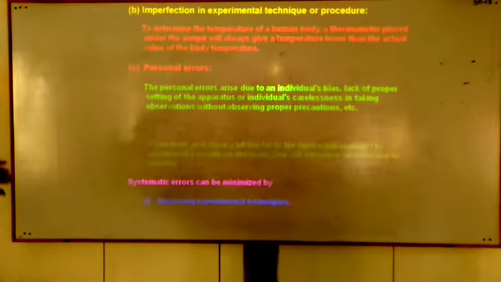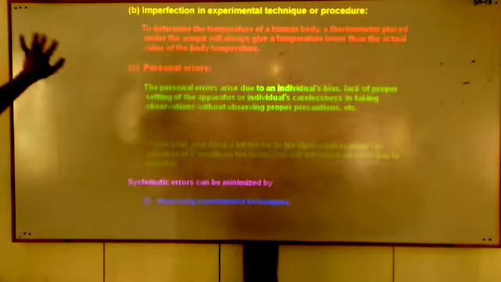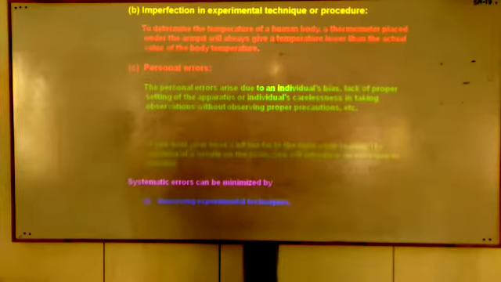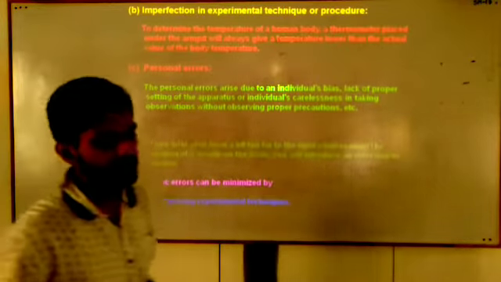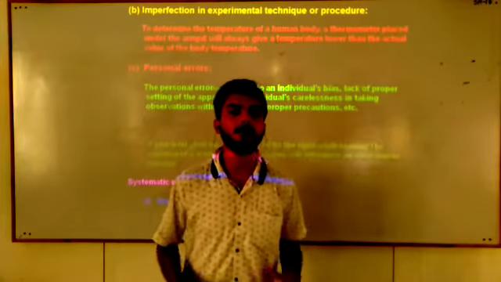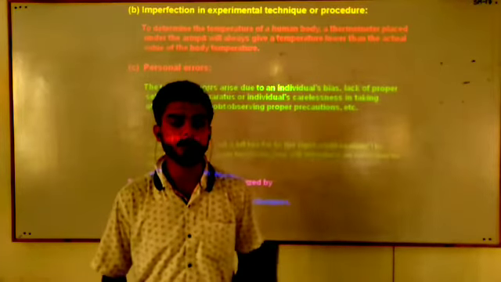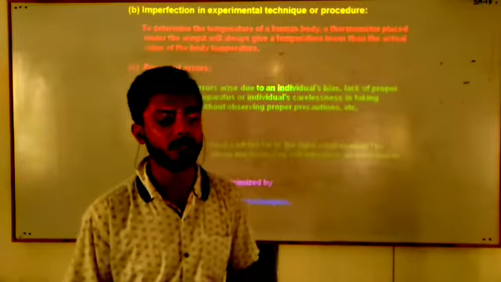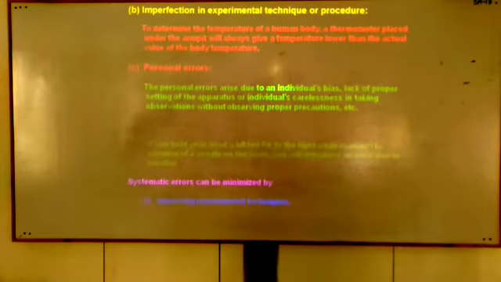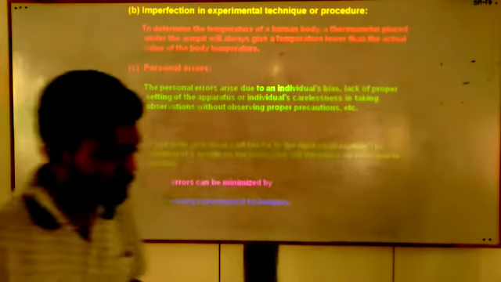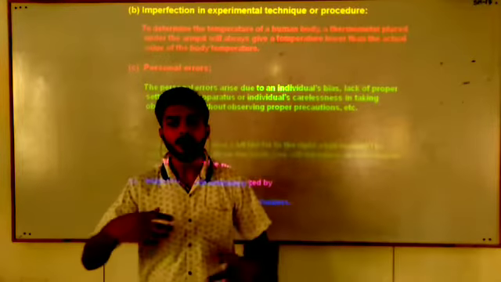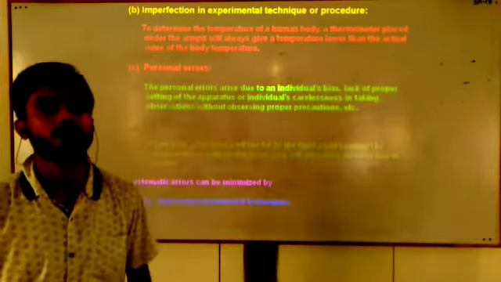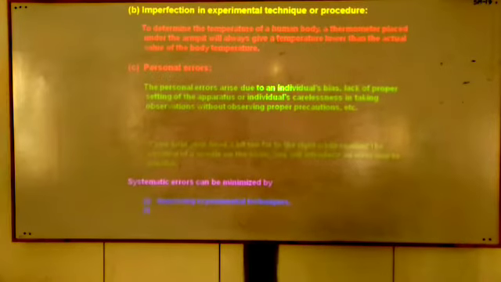So many other errors may be possible, but we are considering only 3 here. Students, how can we minimize our systematic error? By what procedure can we minimize it? First is improving the experimental technique. Improve your experimental technique. Train yourself to perform that experiment.